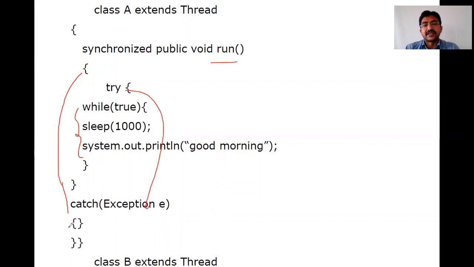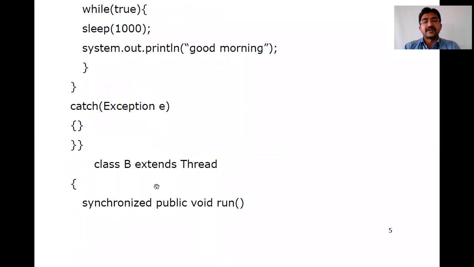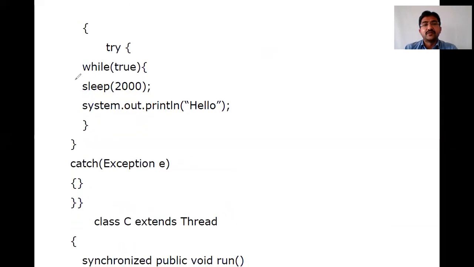So the synchronized method ends here, and class A ends here, right? What does class A do? It extends Thread, and for every 1 second it displays the hello, good morning message. I am creating one more thread, class B, which extends Thread and uses the synchronized run method. For every 2 seconds, I'm displaying hello. End of the catch, end of the synchronized method, end of class B.